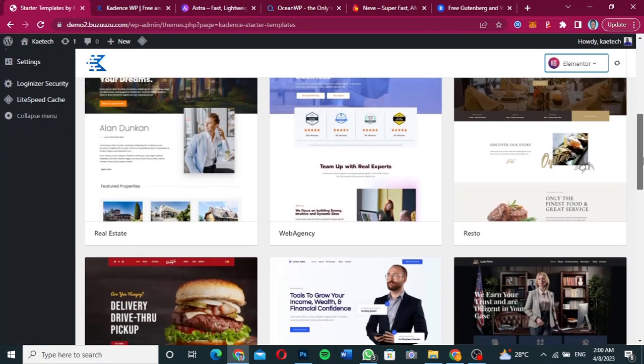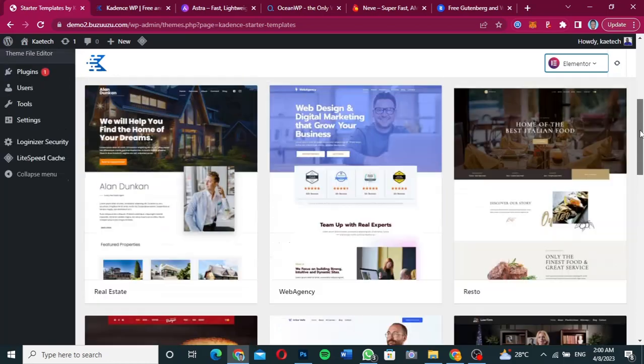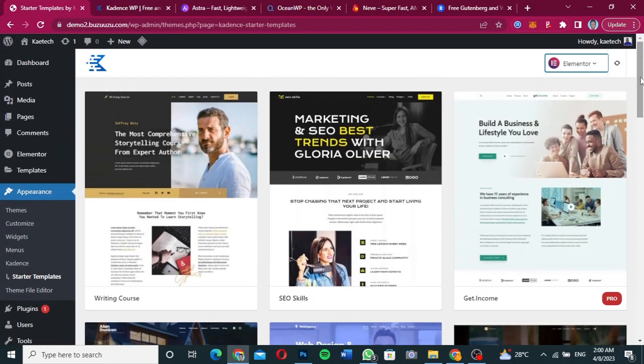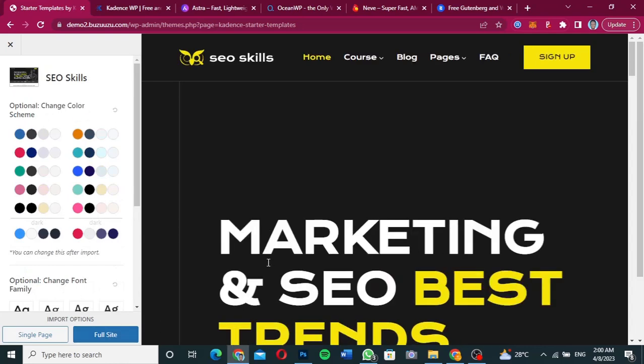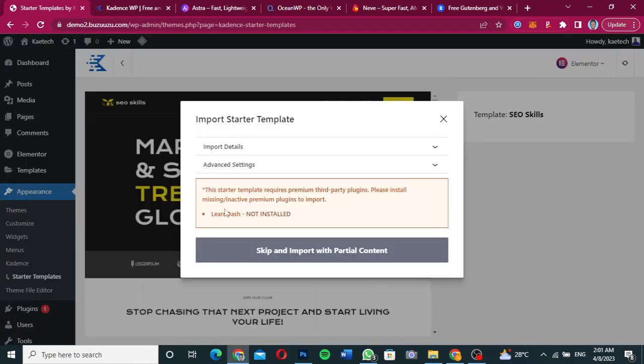So I'm going to go through and pick any template that I want. I'm not going to go far. I'm just going to click over here, click on the SEO skills over here and then just import full site. So I'm going to just import full site. Now as you can see, it says the set template requires premium third-party plugins. Please install missing inactive premium plugins.